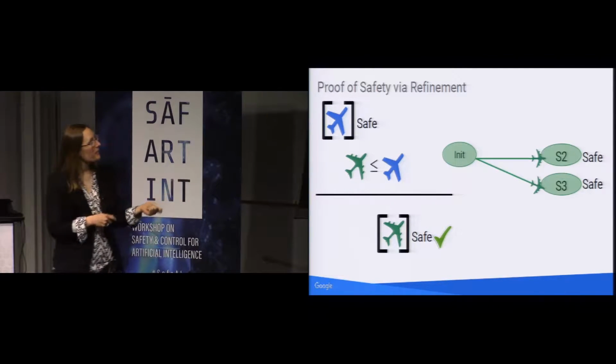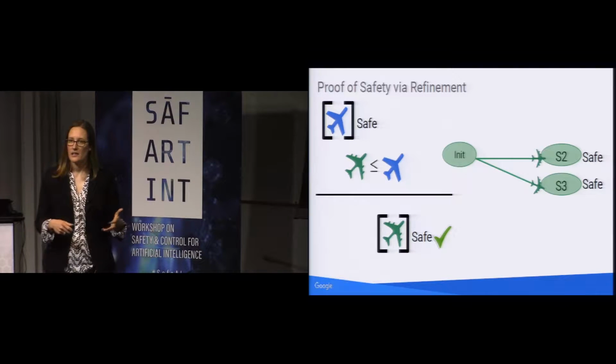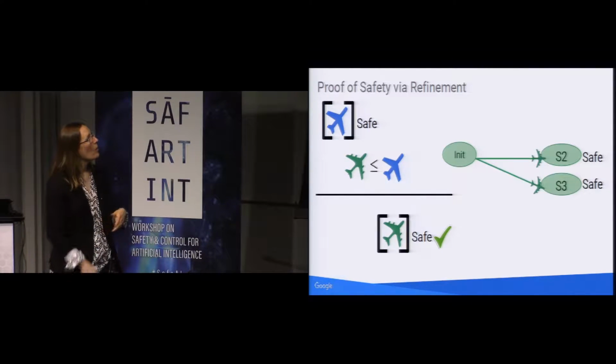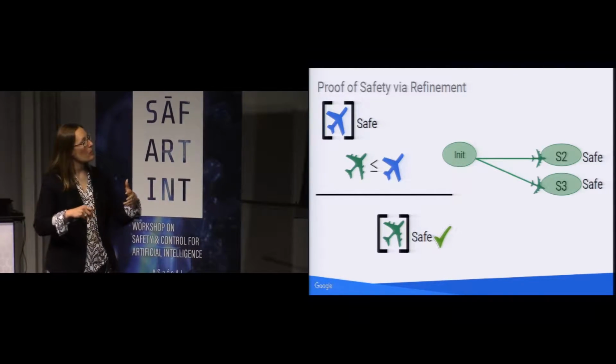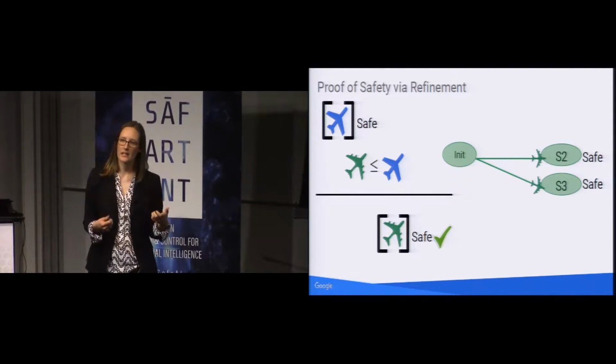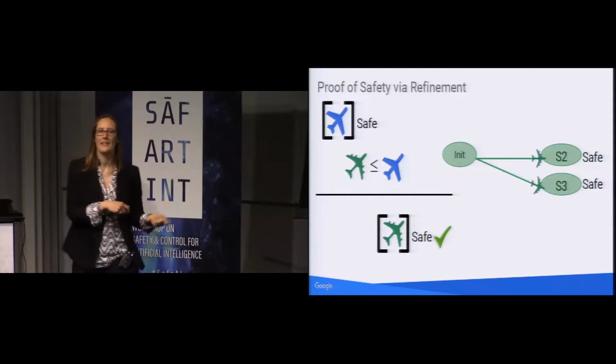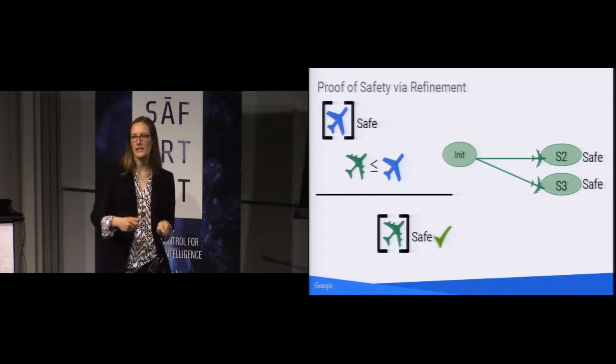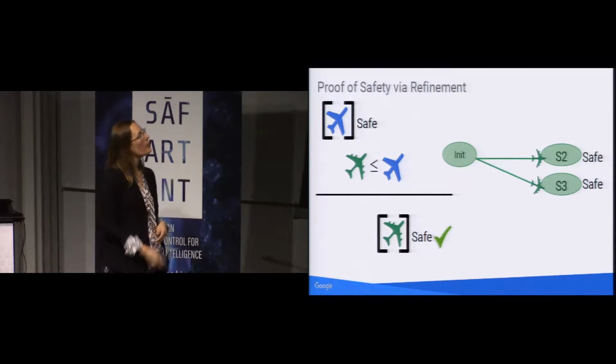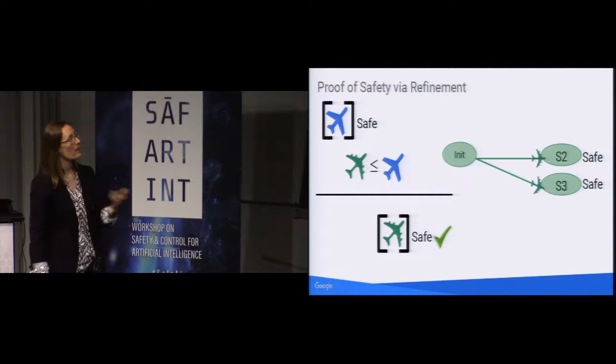By adding this refinement relation to our proof calculus and our theorem prover, we can now ratchet up the complexity of the systems that we're able to prove. So we can start with that blue system, which we were already able to prove, and then say, well, what I'm really interested in is that green system, and so now by relating the two, we can ratchet up the complexity of the systems that we're able to verify.